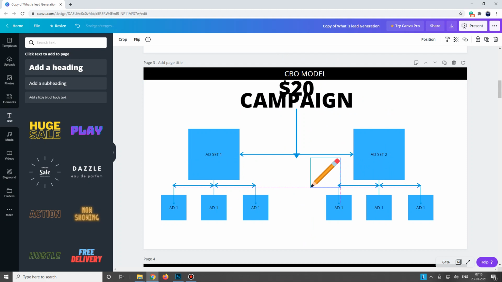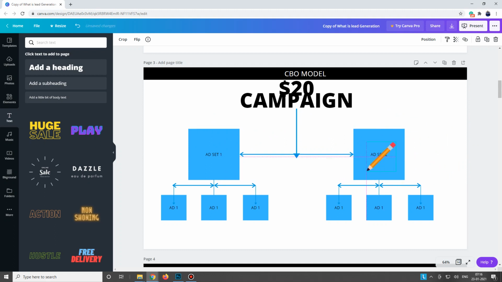So what will Facebook decide? If this ad set is getting us more results, it will spend the budget on this. It is not that all $20 will go here. Maybe $18 goes here and $2 goes here because this is not performing, right? If $18 is going here, it is getting us results, and this is not getting us results because it has spent only $2. So you cannot think like this is not performing, right?